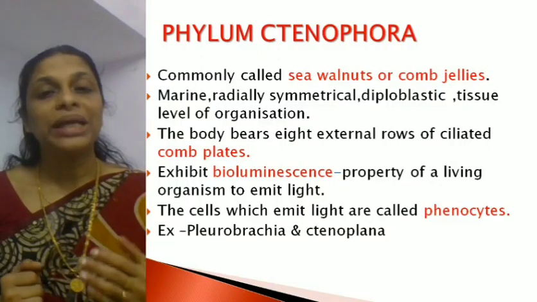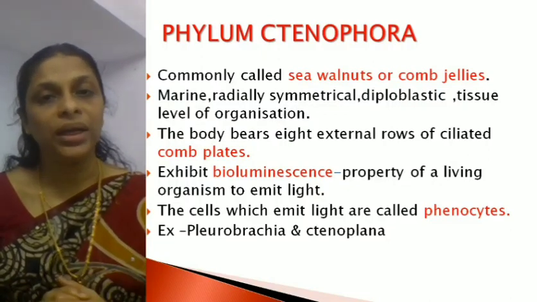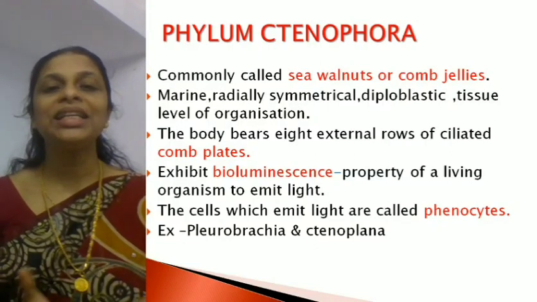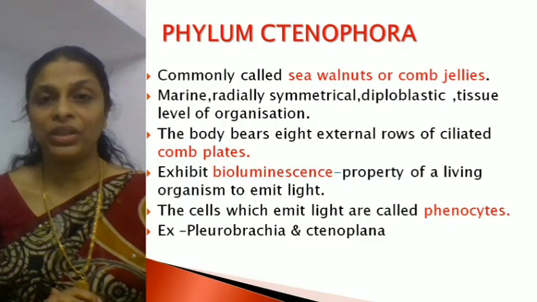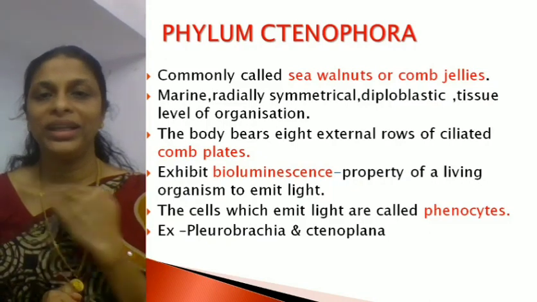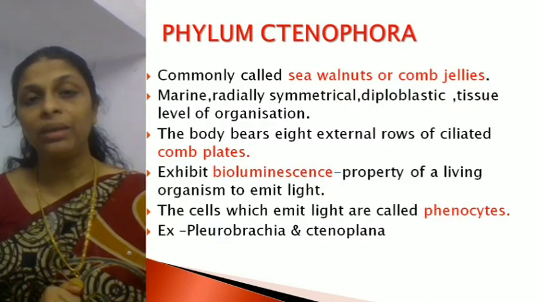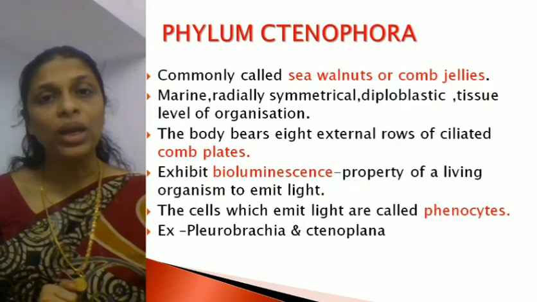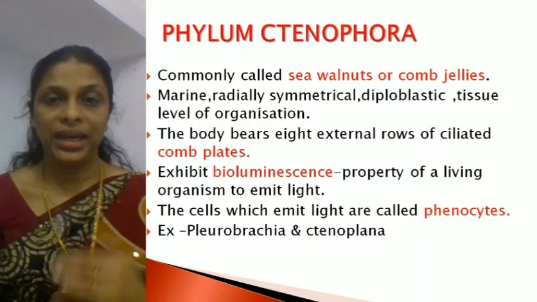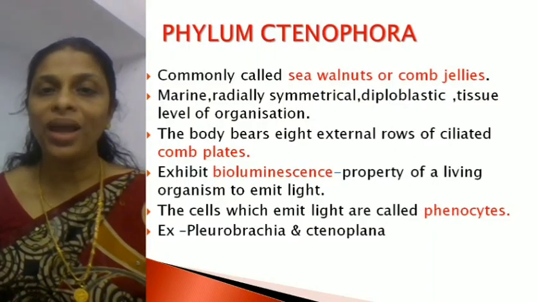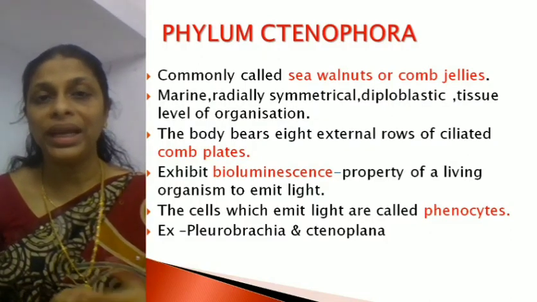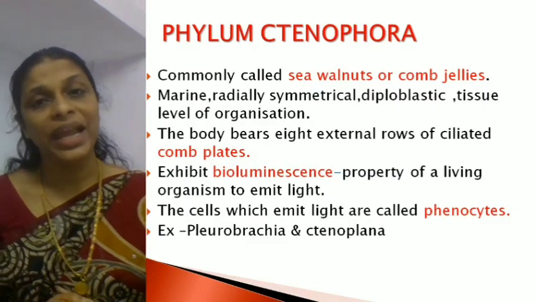As I've told you, the members which come under this phylum are all marine. The body is radially symmetrical. Before that, which level of organization? They exhibit tissue level of organization. The first phylum, Porifera, exhibits cellular level of organization, but Ctenophora members exhibit tissue level of organization. Then, they are diploblastic. What's the meaning of diploblastic? They have two layers: the outer layer called ectoderm and the inner layer called endoderm.